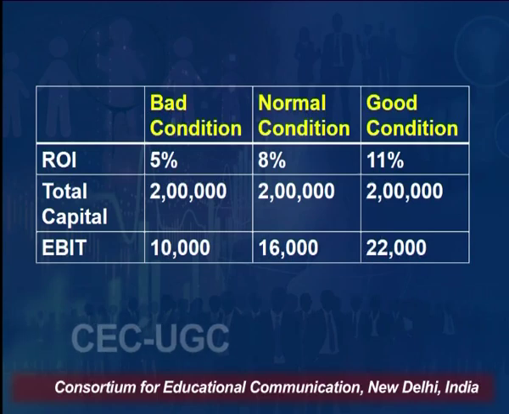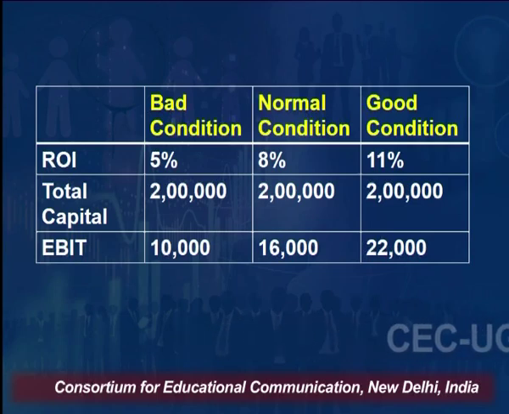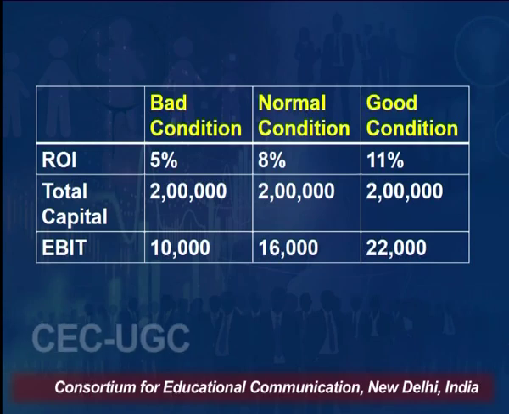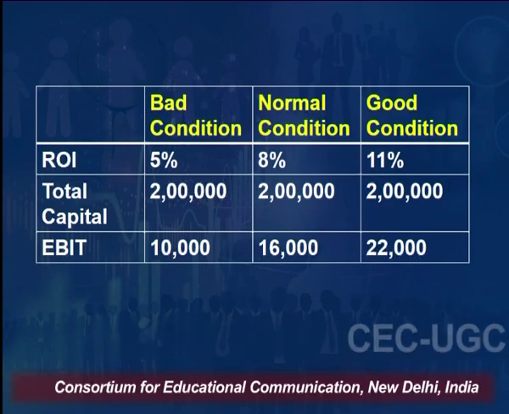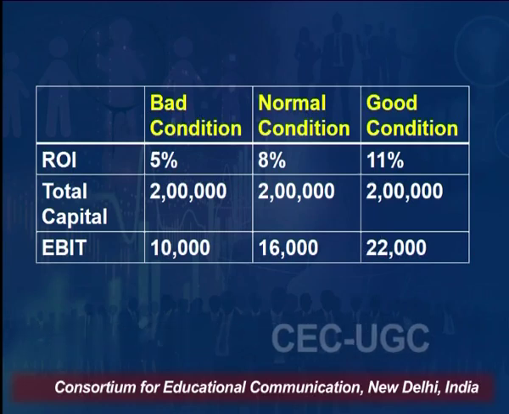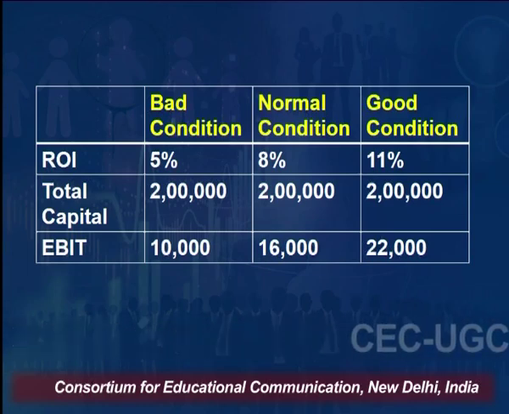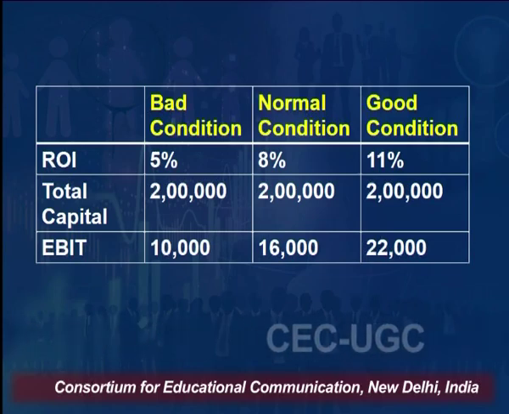From the table given on the screen, you can see there are three conditions: bad, normal and good. In the bad condition, the ROI is reduced by 3%. So, in the normal condition it was 8%, in the bad condition it is 5%, and in the good condition it is increased by 3%, so it is 11%. Total capital is the same in all three cases, that is 2 lakh, under the bad, normal and good conditions. EBIT is changing in this case.